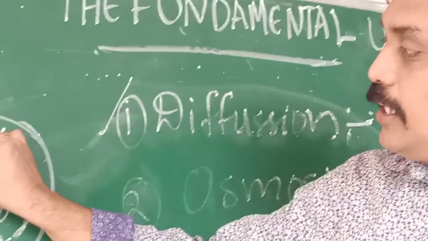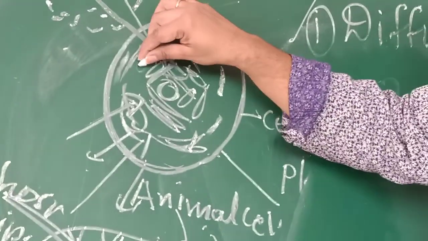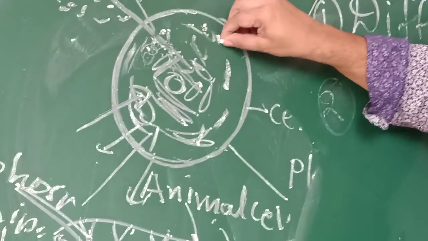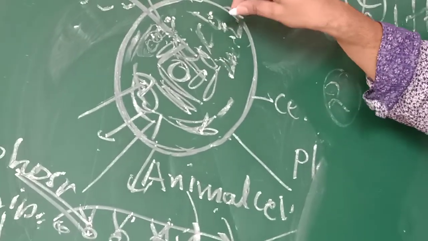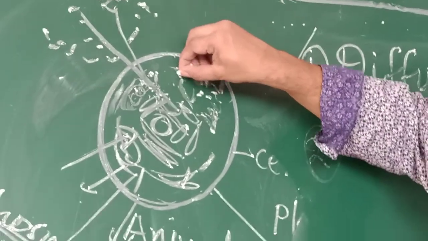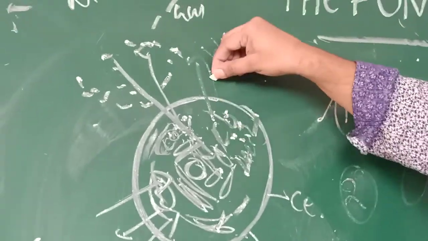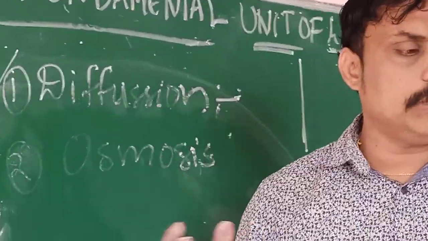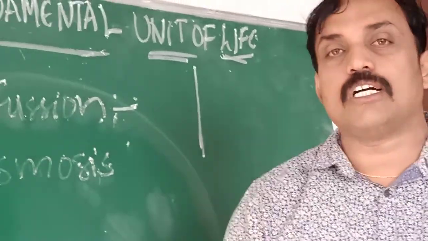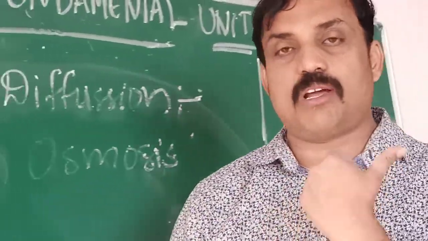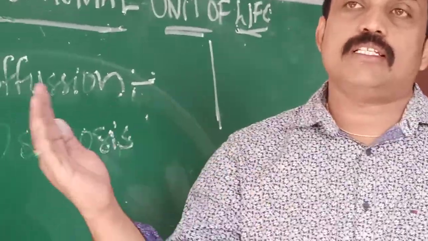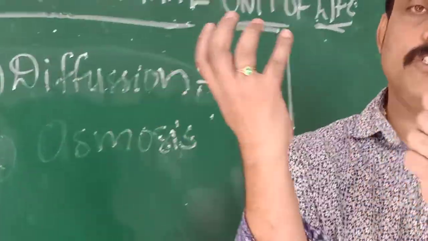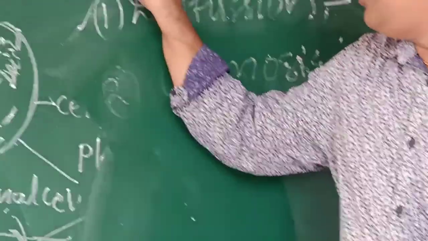Here, carbohydrates are broken down in the process of respiration, releasing carbon dioxide. The carbon dioxide percentage is increased. What will happen? The substance moves from high concentration to low concentration into the blood. So this process is called diffusion. Very simple. You have to remember, diffusion means what? Substance moves from high concentration to low concentration. We especially observe some types of smells and everything. That means the substance, whatever is concentrated, is moving to low concentration. Okay, that we can call diffusion.